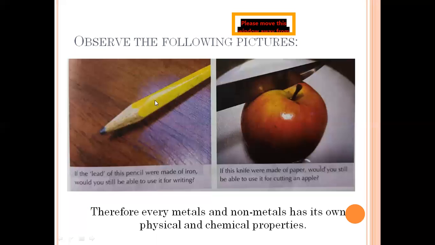Now, this is a pencil which we all use. Think, instead of this lead, if there is an iron present in it, will we be able to still write? Or instead of a knife, will we be able to cut this apple with a paper? No, it's not possible because everything has its own property, that is its own physical and chemical properties. These two are the things which help us to define a particular material for a particular use.